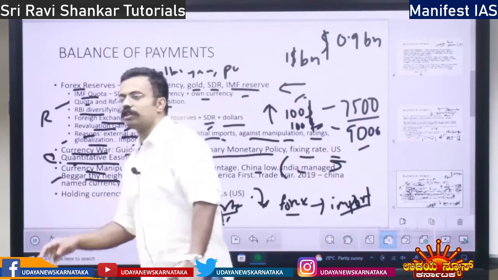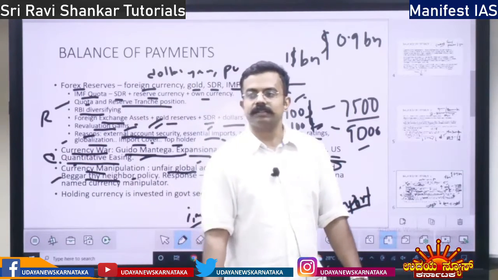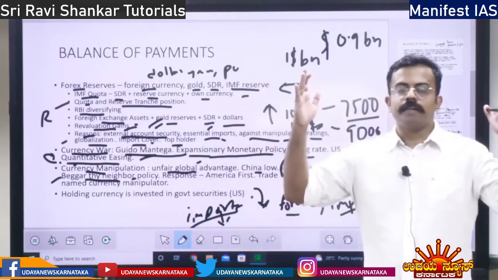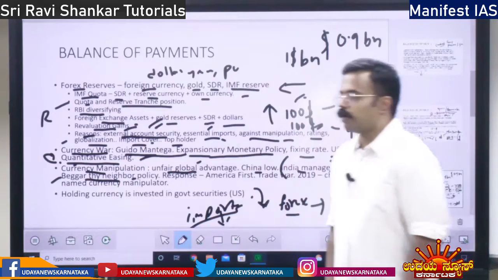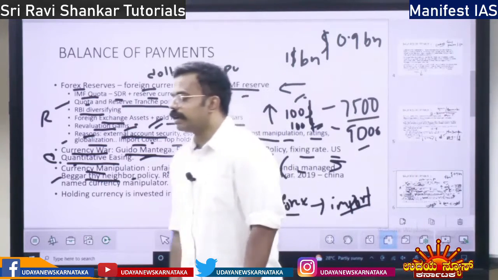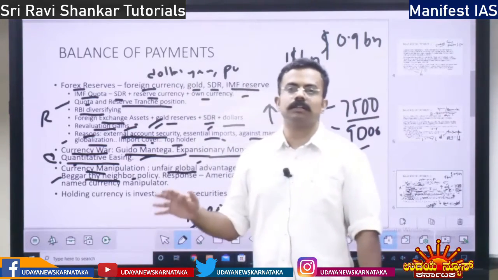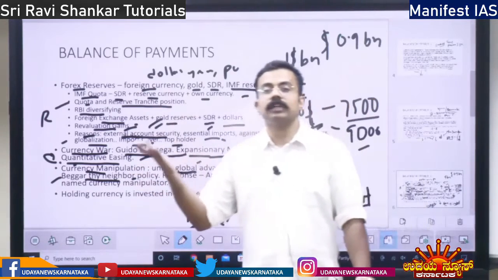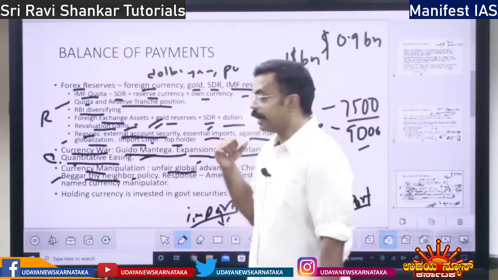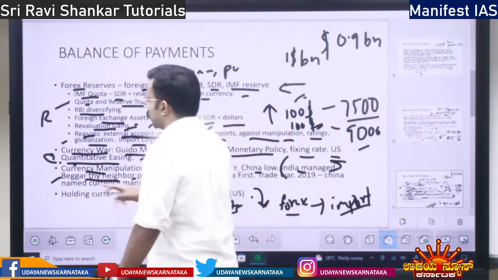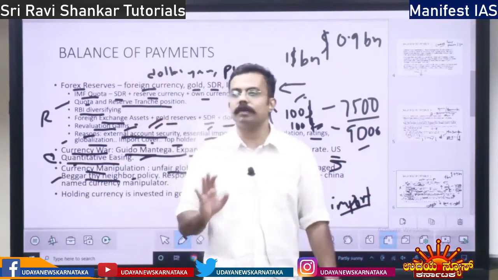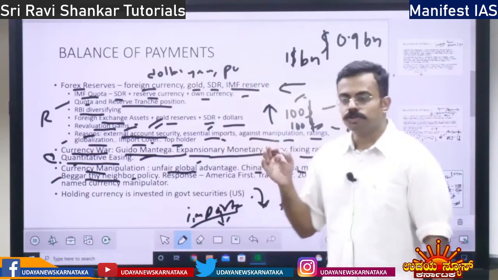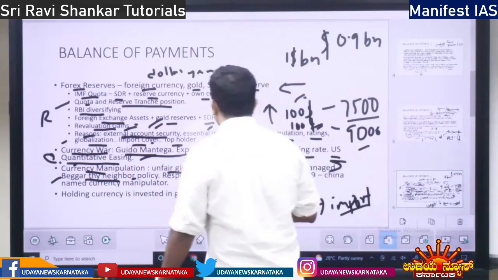How does it ensure this? By devaluing its currency, it increases the exports. When exports are increased, what happens? Lots and lots of Chinese products are sold outside the country. So what happens? The domestic industry of the local country will be hampered. Everything gets destroyed. So that is beggar thy neighbor policy.